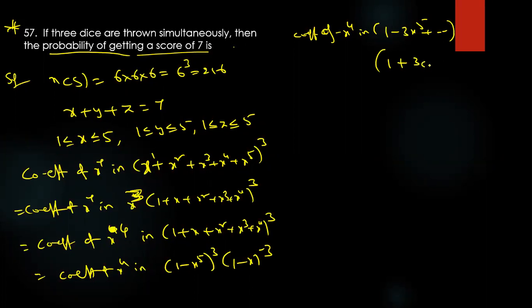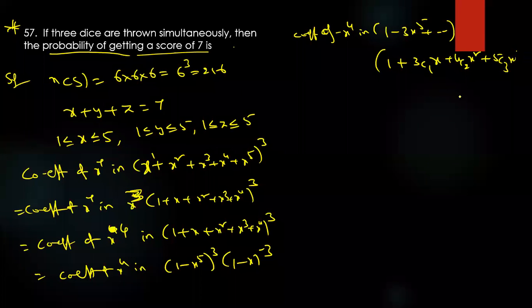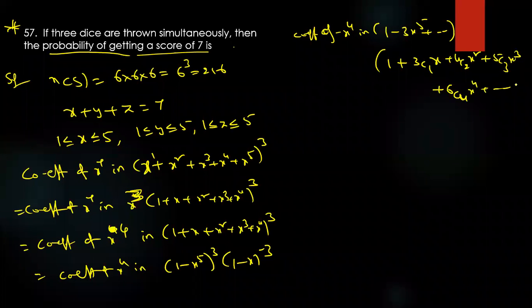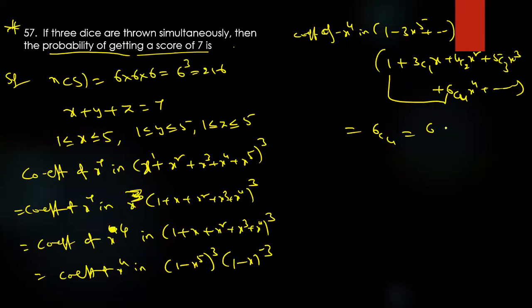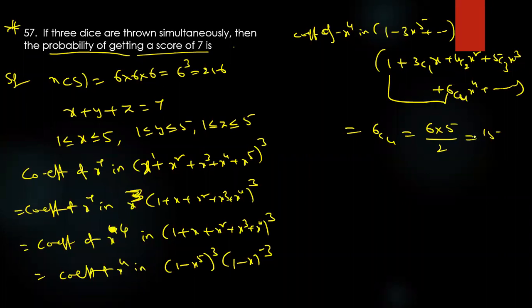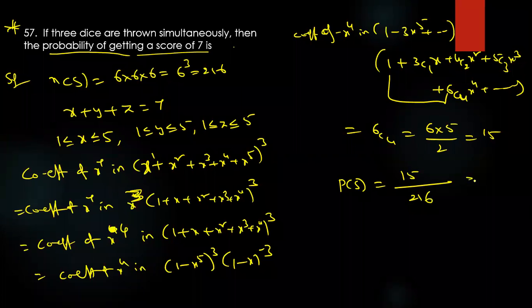1 plus 3c1 x, 4c2 x square, 5c3 x cube, 6c4 x power 4. Remaining terms are not required. Directly I'm focusing on this one, 6c4. Please help me, anyone. What is 6c4? 6c2, that means 15. Therefore, the required probability is 15 by 216. 350, 370, like that is the answer.